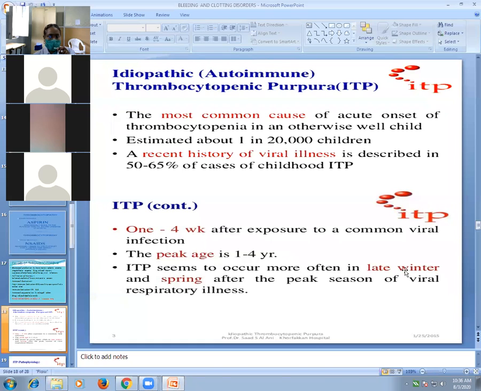ITP seems to occur more often in late winter and spring, after the peak season of viral respiratory illness. So, 1 to 4 weeks after a viral infection, the patient can present with immune thrombocytopenic purpura, common in children aged 1 to 4 years.